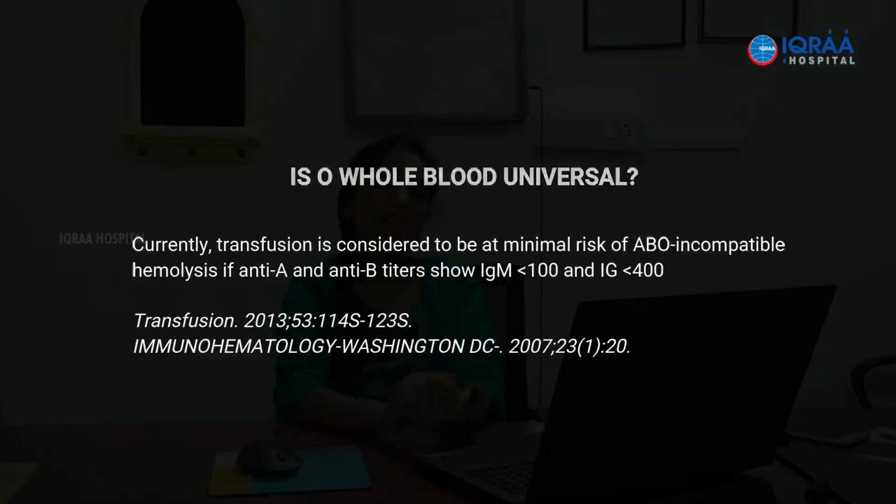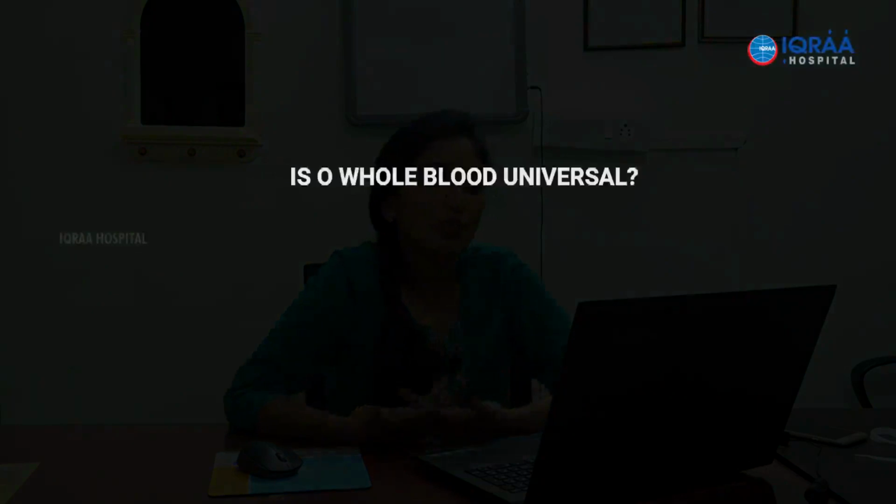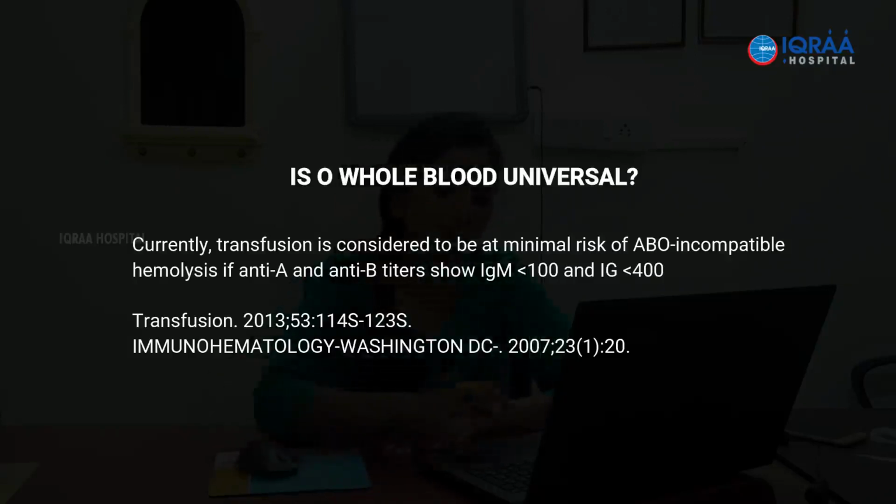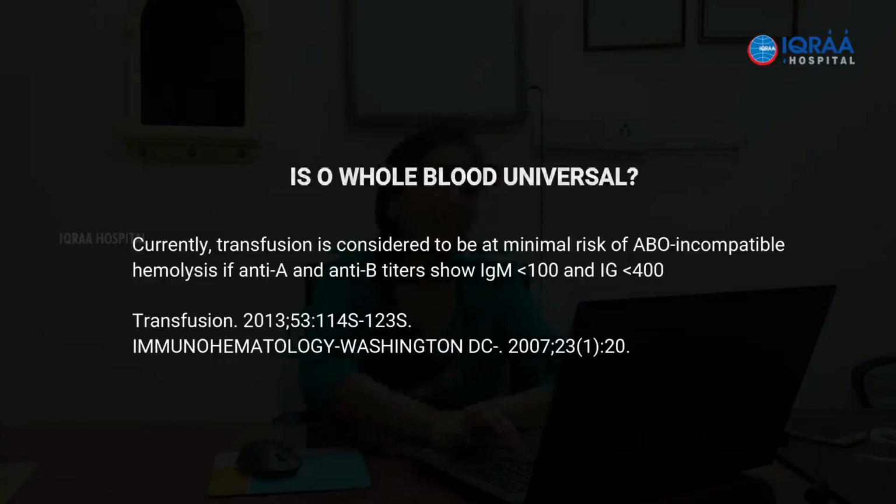This is because the O whole blood plasma will contain anti-A and anti-B antibodies. So when you are going across the group and transfusing such a whole blood, there will be a subset of O blood group donors who will have very high titers of these antibodies, anti-A and anti-B, which is normally not very high. But in some subset of the donors, these antibodies will be very high and are very well capable of causing severe hemolytic transfusion reaction in the recipient. That's why the concept that O whole blood is universal is also outdated.